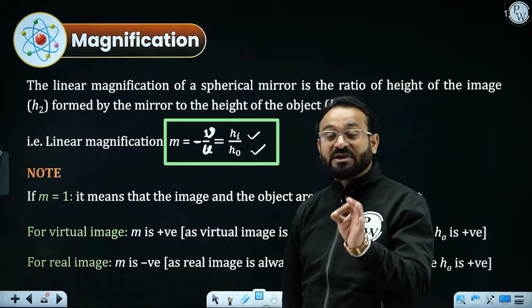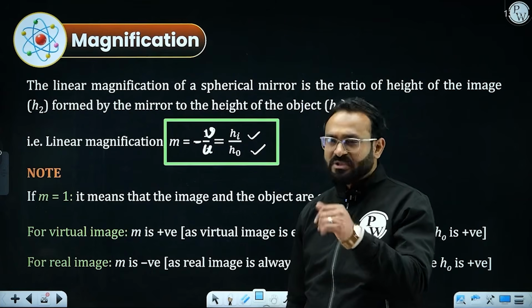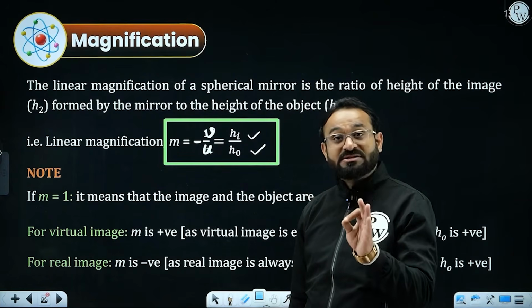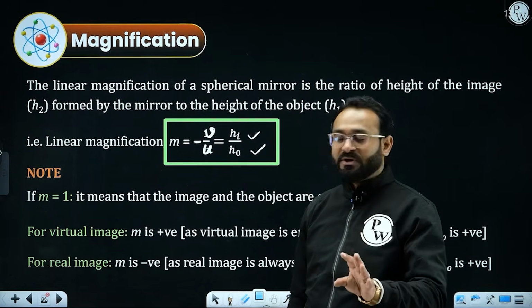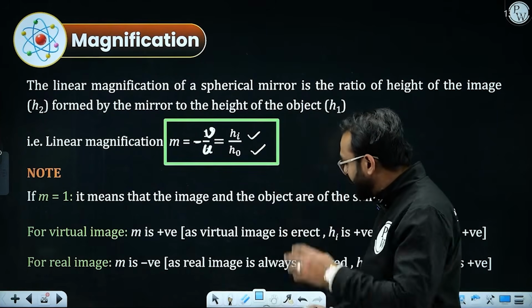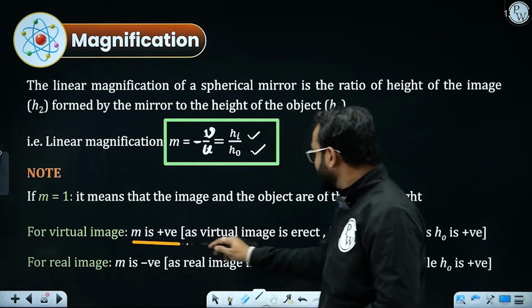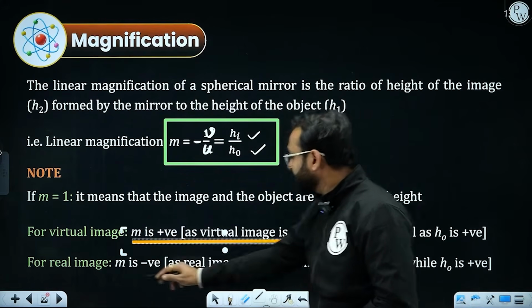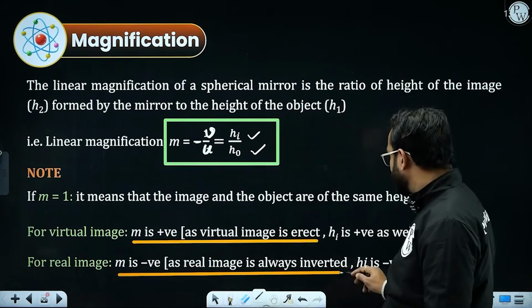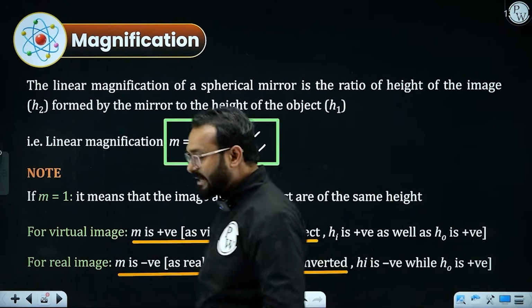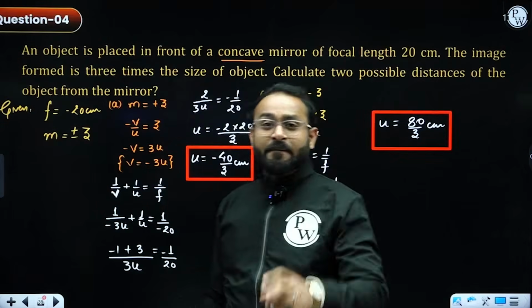But if the magnification is given as negative, be it any value, the image will be real and inverted. We just need to clear that in our mind. So if m is positive, the image is virtual and direct. If m is negative, it will be real and inverted. Is that clear?